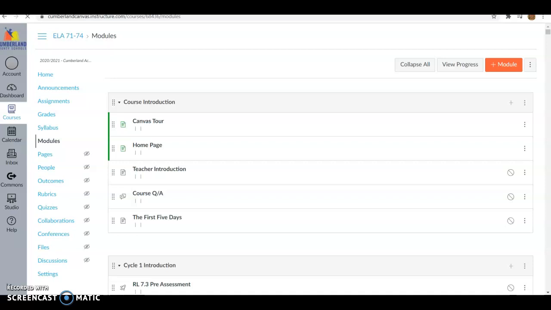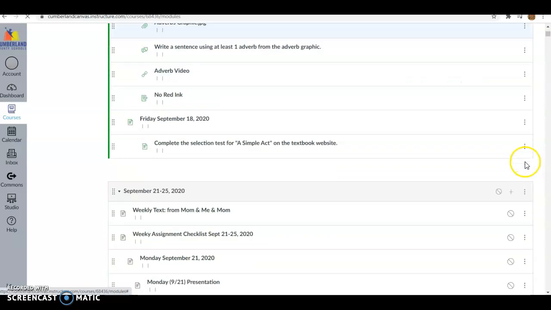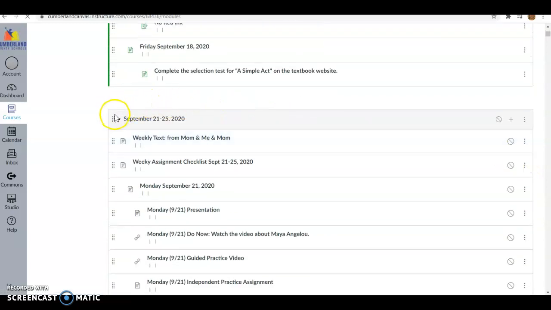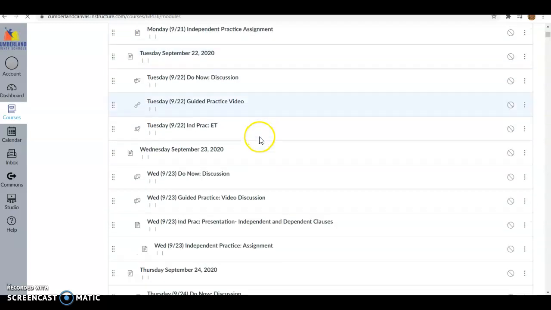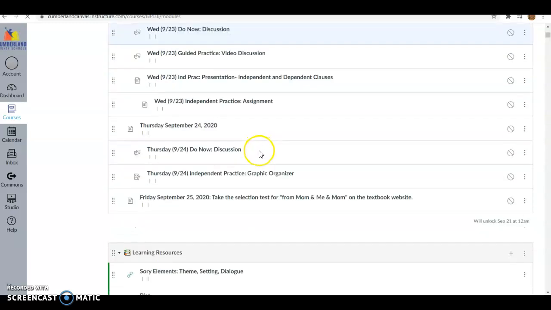You will be completing a graphic organizer related to our text for the week, From Mom and Me and Mom. You're going to access that by going to your modules. You're going to scroll down to this week, September 21 through 25, 2020. This assignment is located under Thursday's independent work.